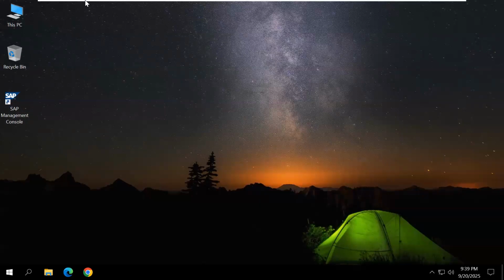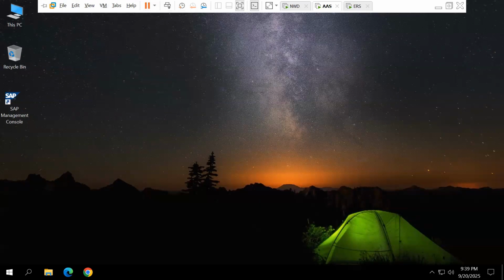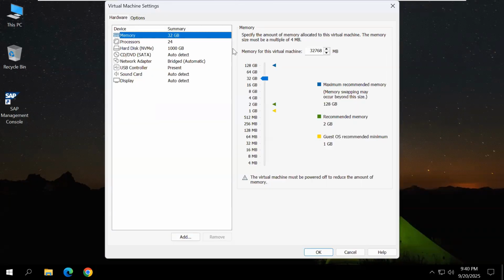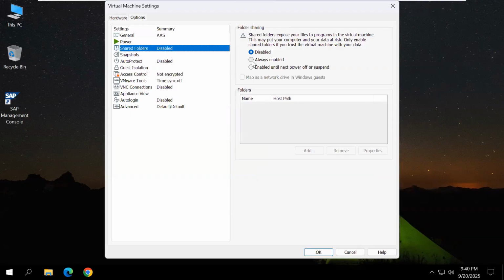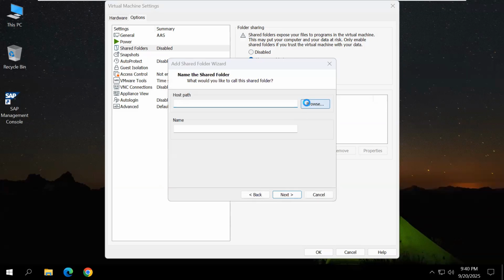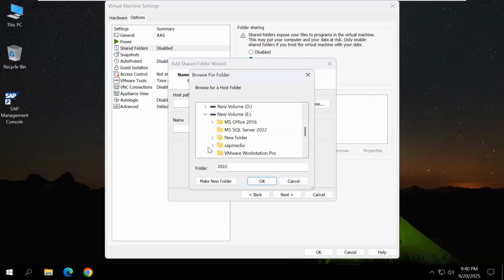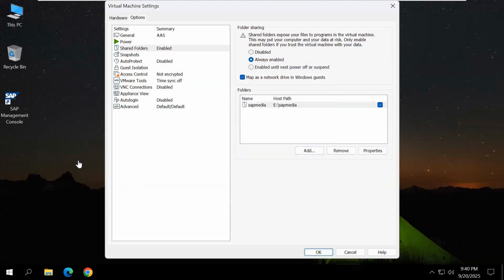Now, once again, I want to share the software. VM settings, options tab, shared folder, always enable. Select this option, add, next, browse, in E drive, in SAP media folder. Okay, next, finish, okay.